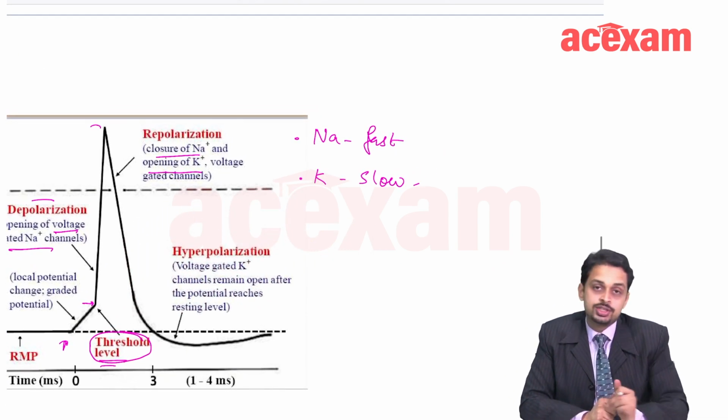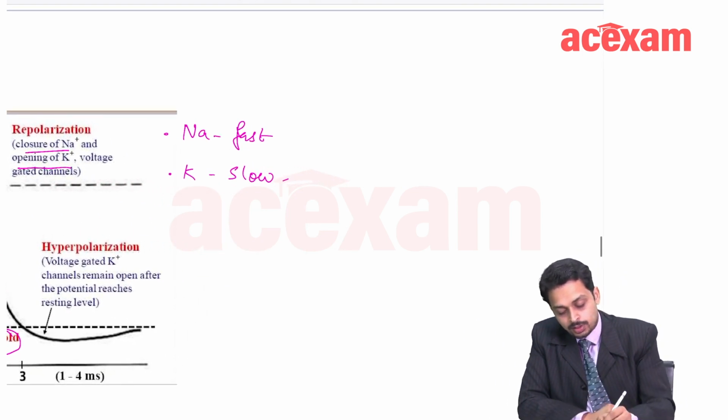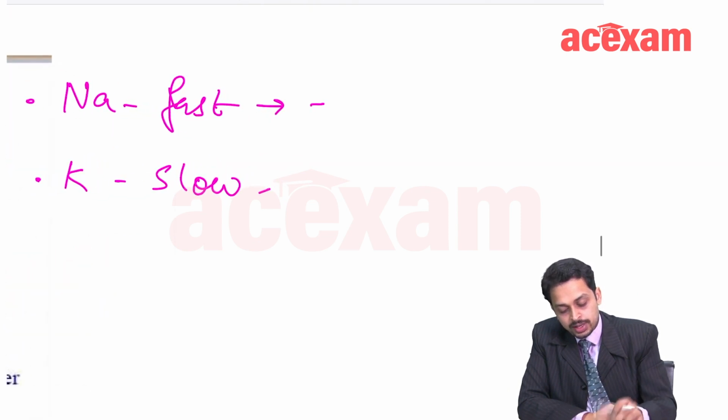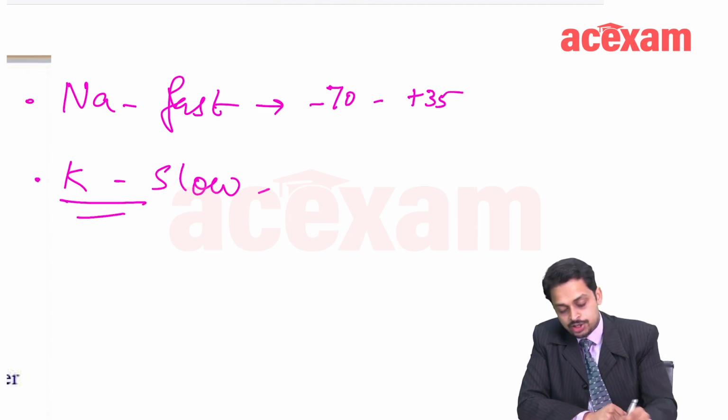What are the voltages at which they are opened up? Sodium channels open at a voltage of minus 70 to plus 35, and as a matter of fact, potassium channels also open at a range of minus 70 to plus 35 millivolts.